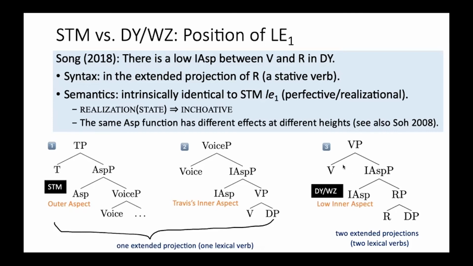Okay. So we call it low inner aspect to distinguish it from Travis's inner aspect. Syntactically, the low inner aspect is sandwiched between the two lexical verbs V and R, so it effectively is in the extended projection of R alone. Importantly, it only scopes over R but doesn't scope over the entire resultative compound as a whole.